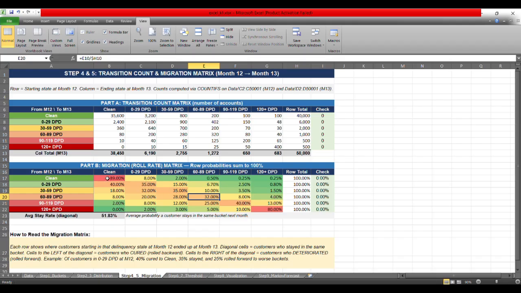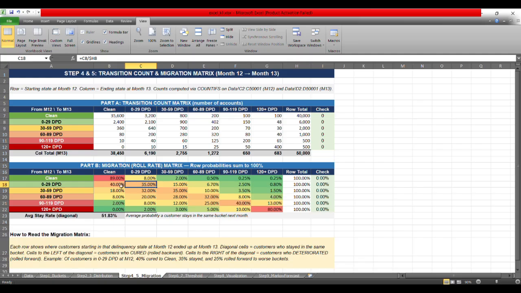Move forward meaning that from clean to clean, this means that 89% stayed, but how many of them moved forward in the buckets is over here. If you add these up, you will say that 11% of the accounts have moved forward from clean to other buckets, meaning basically they have started deteriorating. Now, 35% of the accounts are the accounts that remained in the 0 to 29 bucket even in the next month.